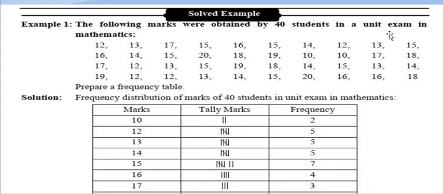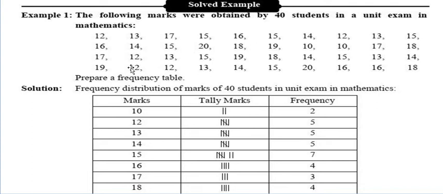Okay, now you can see the question here. The following marks were obtained by 40 students in a unit exam of mathematics. So different students are getting different marks. Some are getting 12, some are getting 13, some are getting 17. So we have to arrange from the lowest order. In this number, which one is the lowest order? 12, 13, 17 is there. It cannot be. So which one can be lowest?